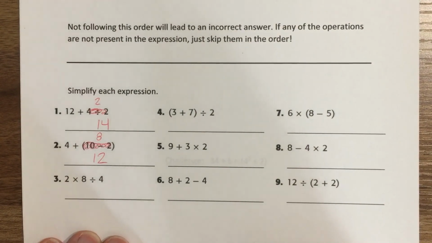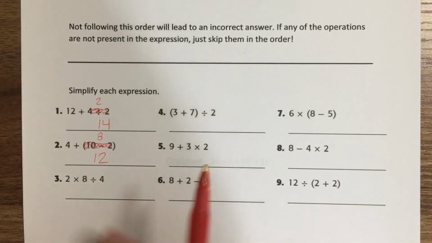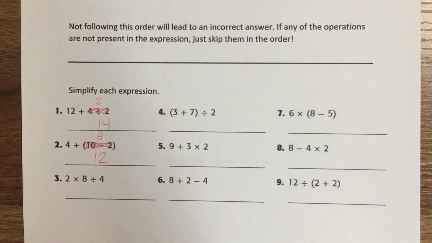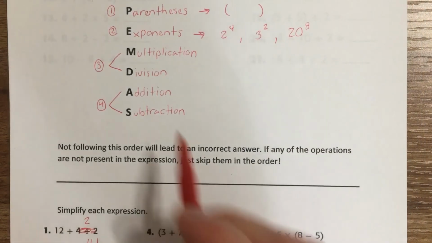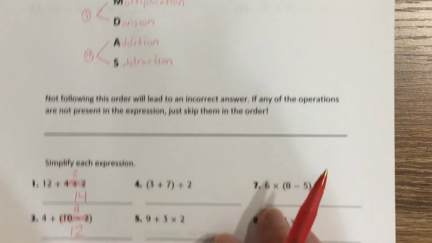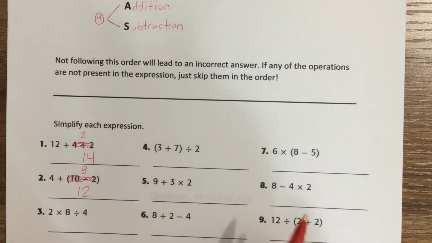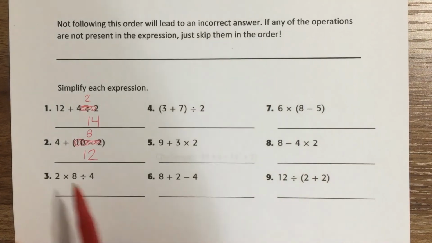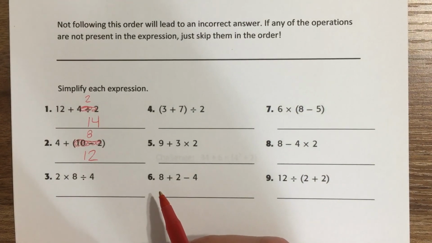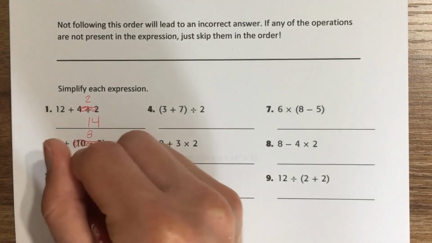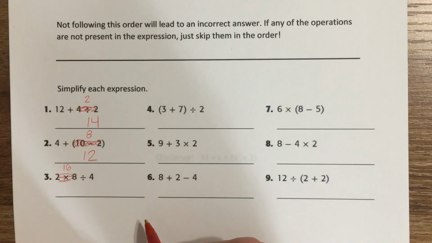How about down here? Now this is a good chance for you to experience multiplication and division. Like we mentioned, they are on the same level. Let's try this first. Let's try just going multiplication, division first, like it has in the order. Multiplying 2 times 8 is how much? 16. 16 divided by 4 is 4.